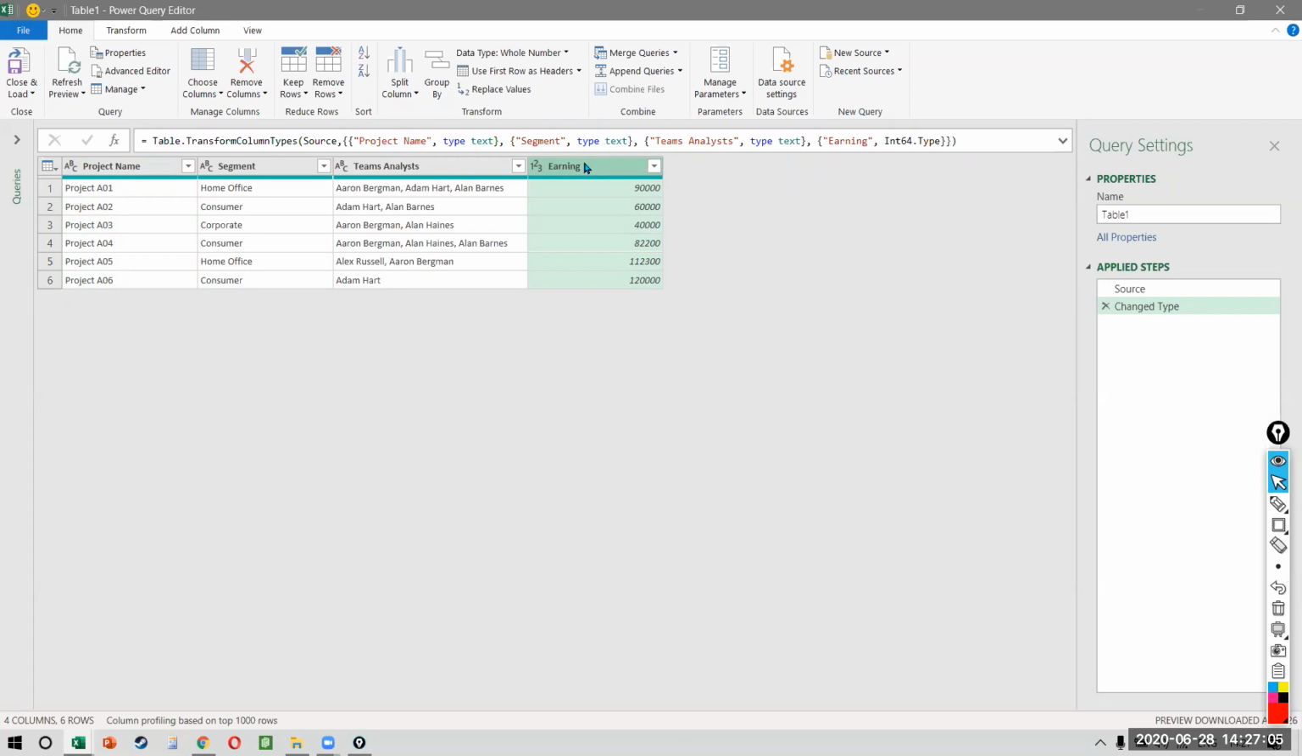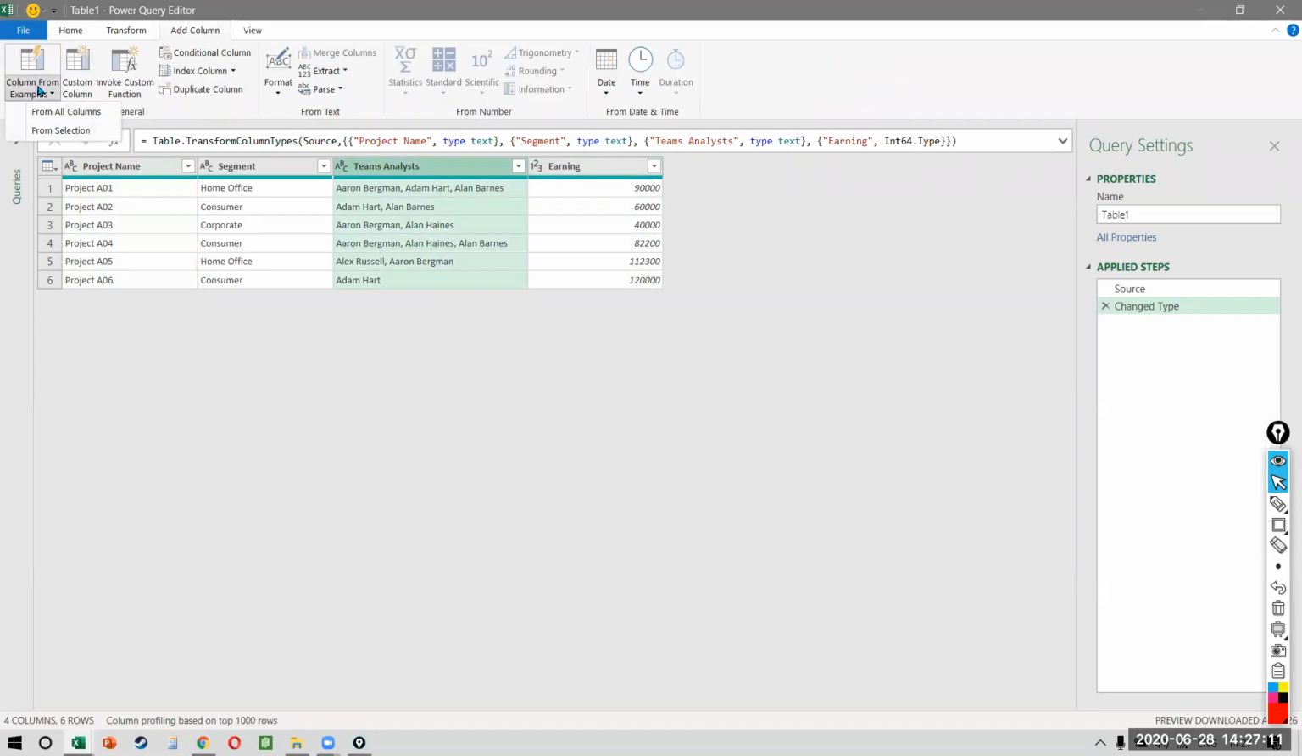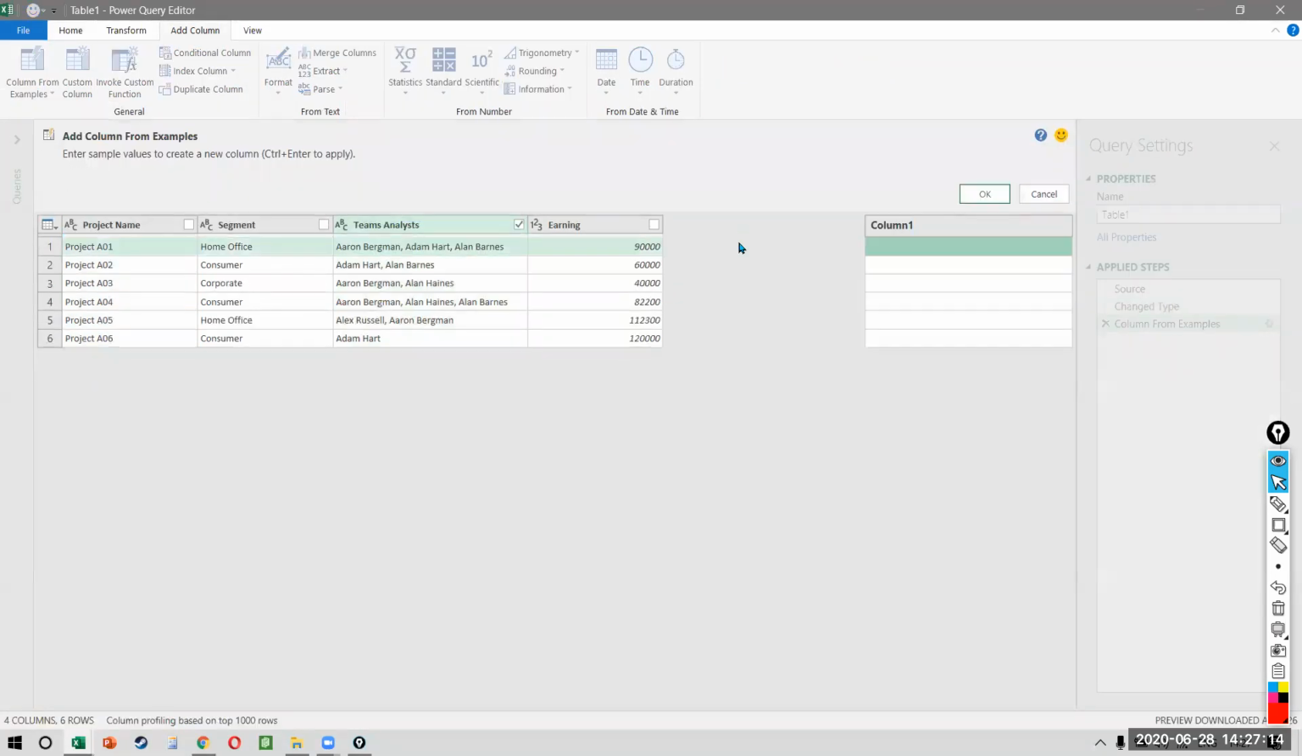So it has to be divided by the number of analysts. Now, how do I know how many analysts I have? I can use add column from examples, and I want to find out how many commas there are in every single record.